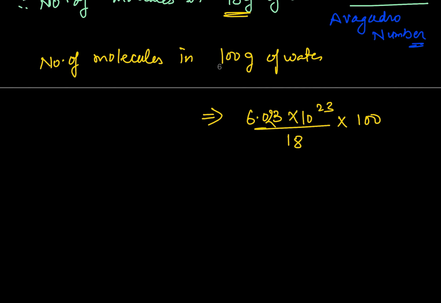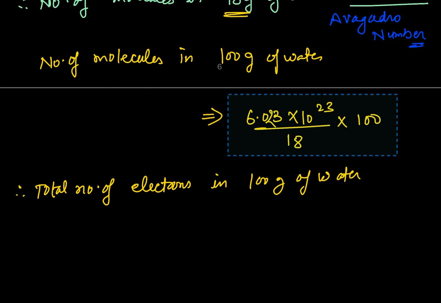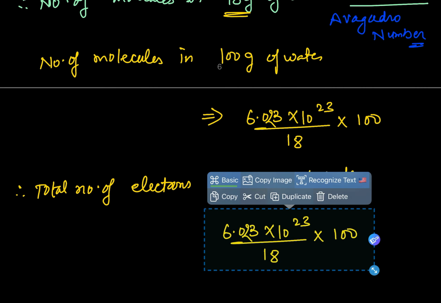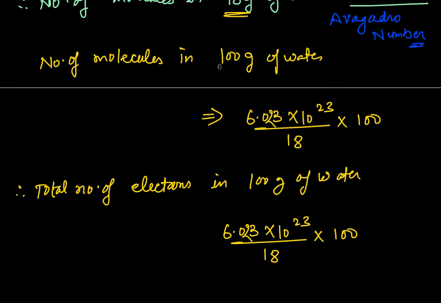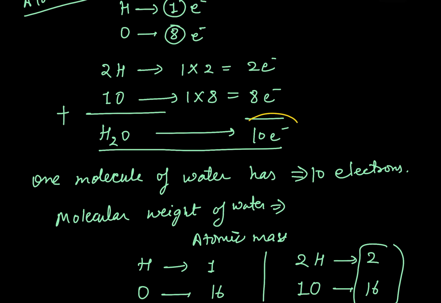And if we want to find the total number of electrons in 100 gram of water, we need to multiply by 10 with respect to this particular expression, because we have 10 number of electrons as specified here.